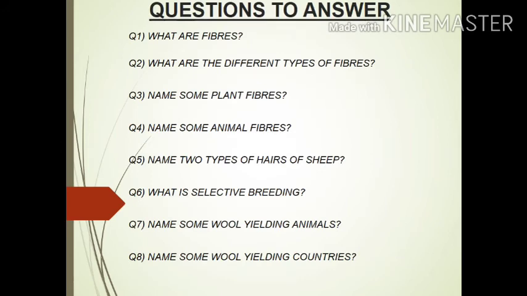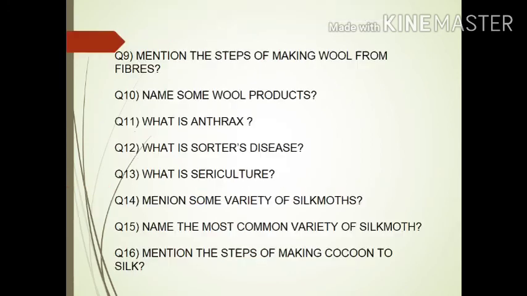Now the various questions to answer. Question 1. What are fibers? What are the different types of fibers? Name some plant fibers. Name some animal fibers. Name 2 types of hairs of sheep. What is selective breeding? Name some wool yielding animals and the wool yielding countries. Please try to solve the questions on your own.